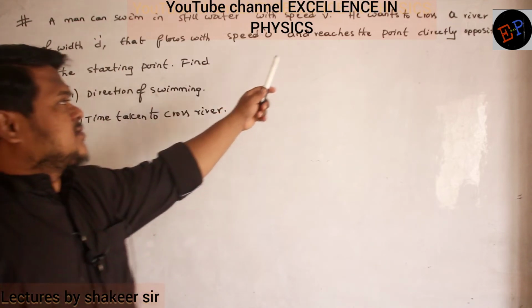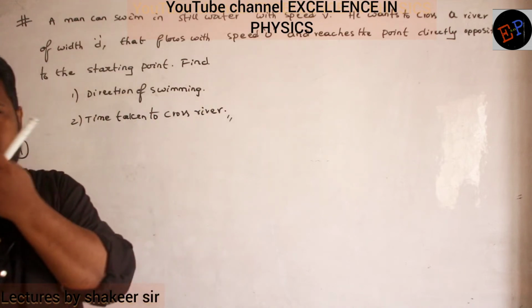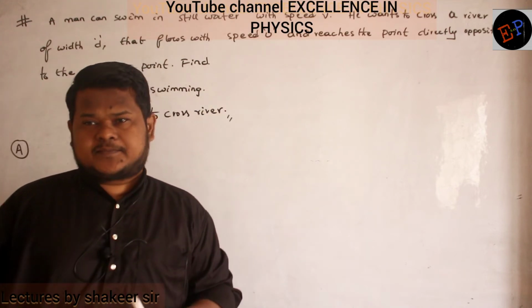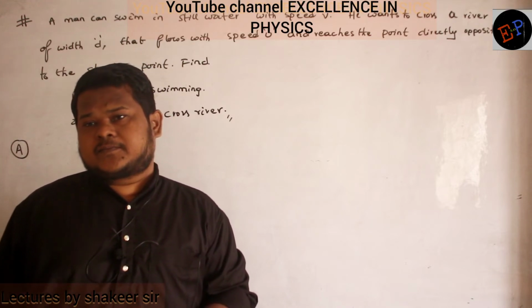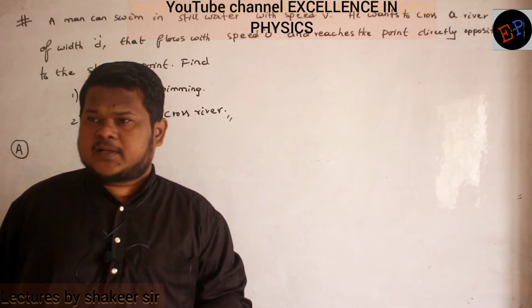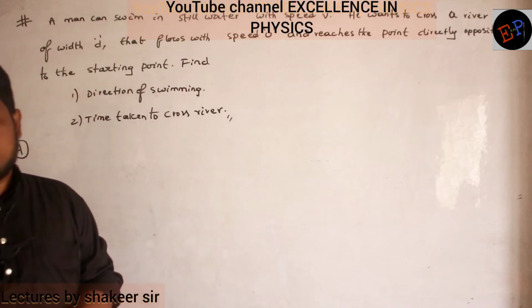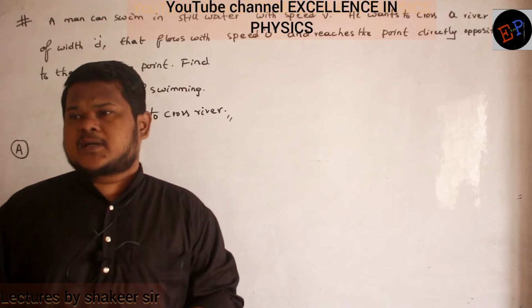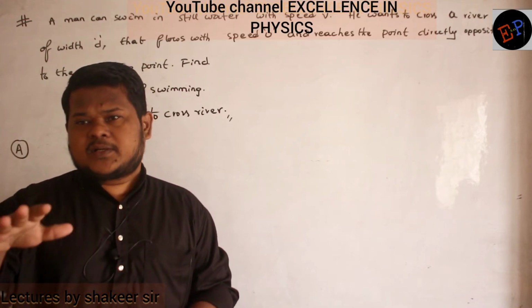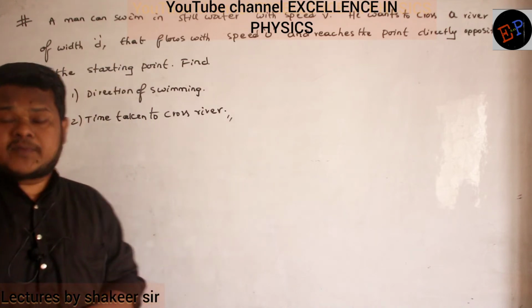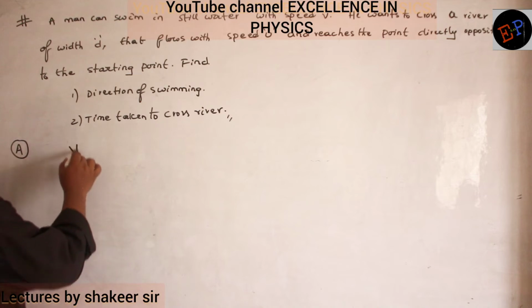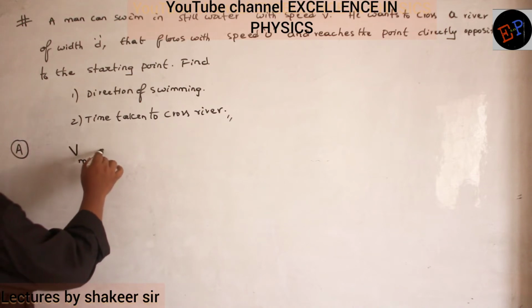So a man can swim in still water with a speed of v. Then can you say what is this velocity? Man can swim in still water means what? Velocity of man with respect to river. Already we have studied, no? So that is the maximum velocity with which that person can swim or row in still water. Are you able to understand? More than that velocity he cannot swim.